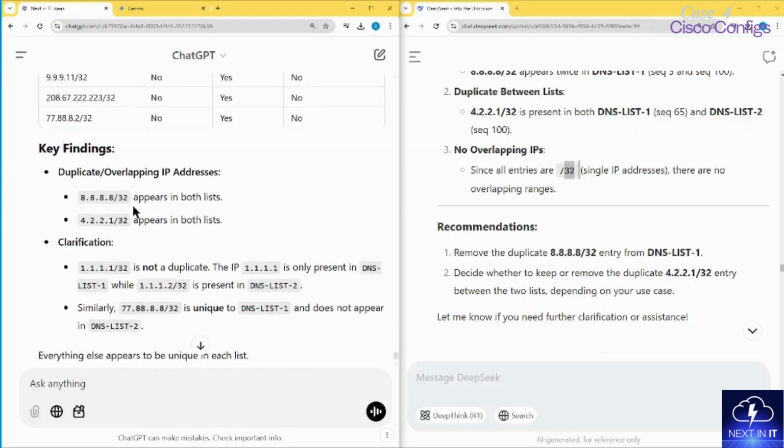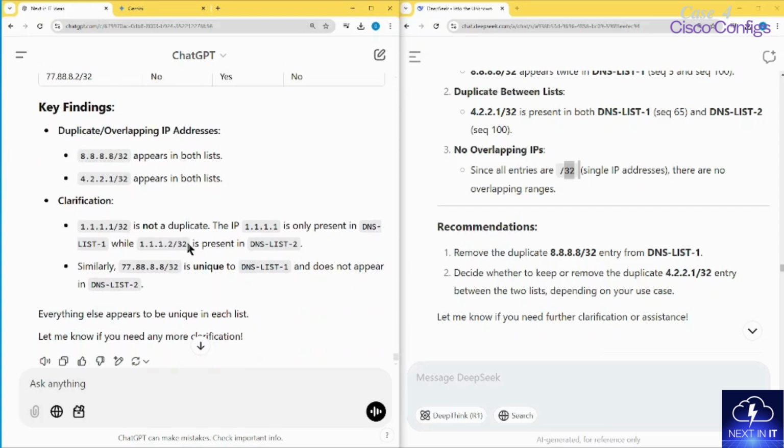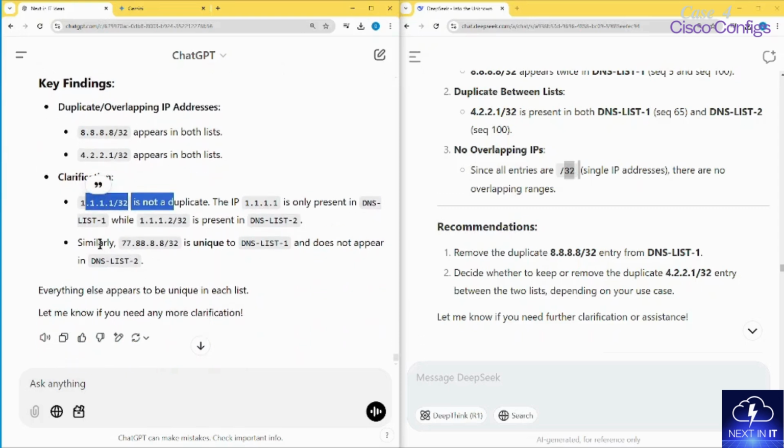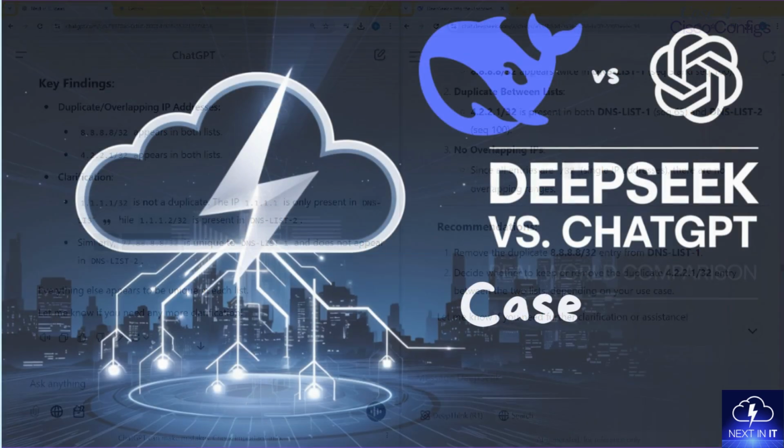So now it does the clarification very well. It says this is not duplicate. It clarifies it, which is good. Similarly, this is also unique. It's not duplicate. I like it. But anyhow, the first time ChatGPT had a problem. DeepSeek took too much time. I had to try it many times and pause the video in between. But I understand their server might be busy because it's very popular these days. So yeah, let's look into the second case now.